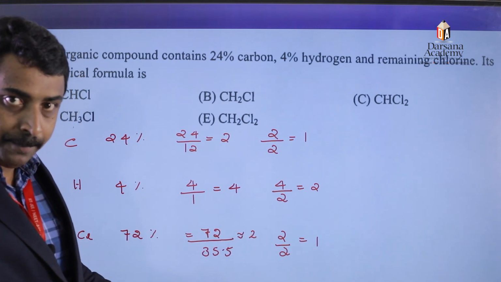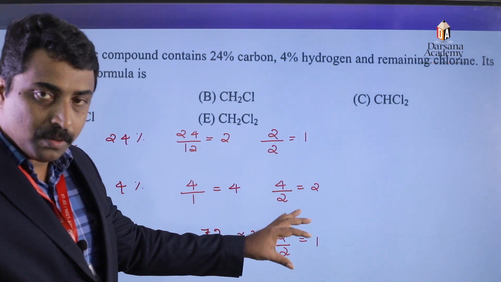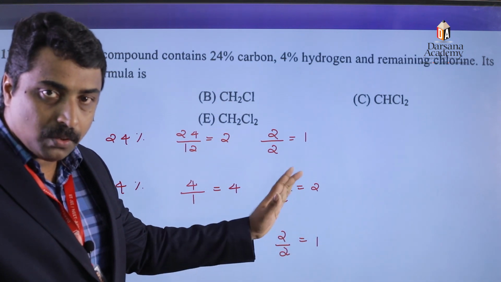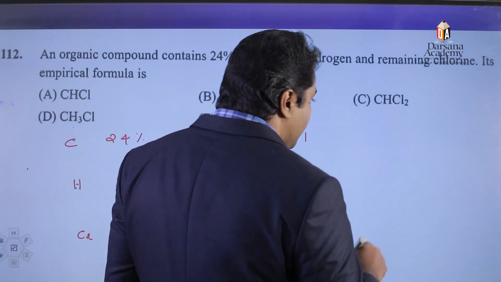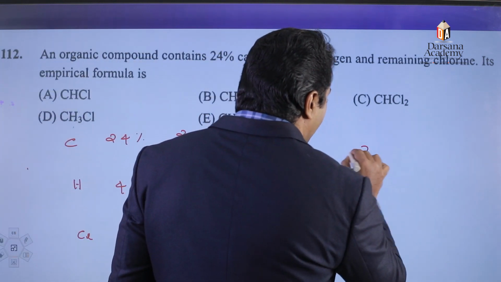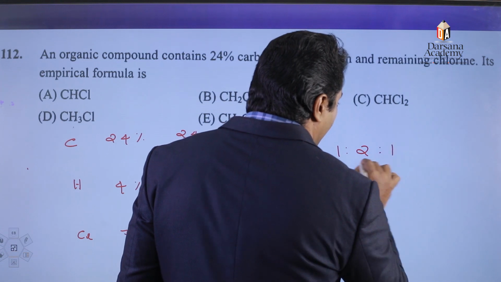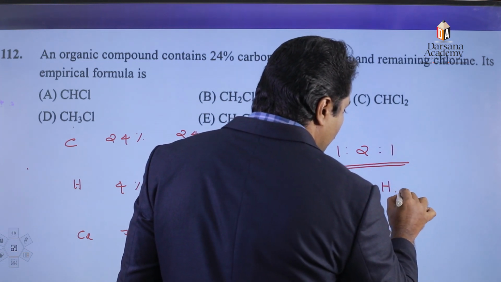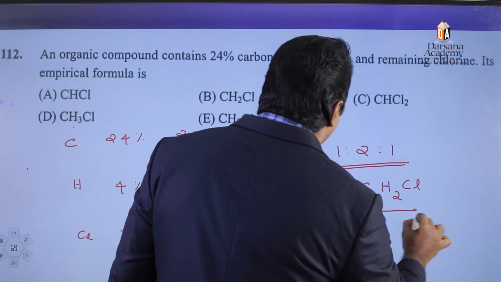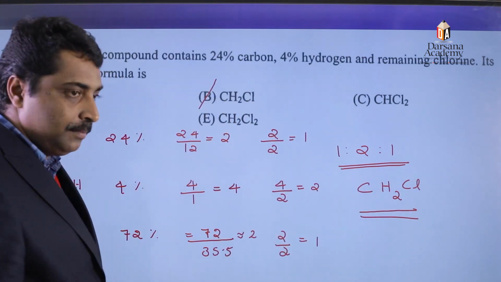of moles. The simplest relative number of moles is converted into whole number. It is already in whole number. Therefore, the simplest relative whole number ratio of atom is 1:2:1. Therefore, the formula is CH2Cl, or option number B.